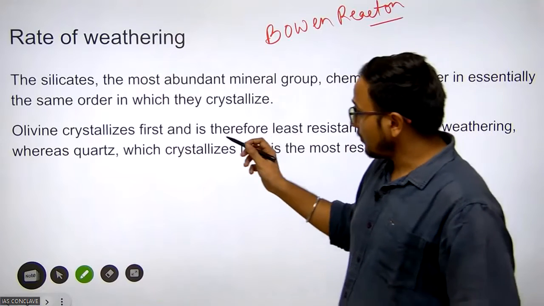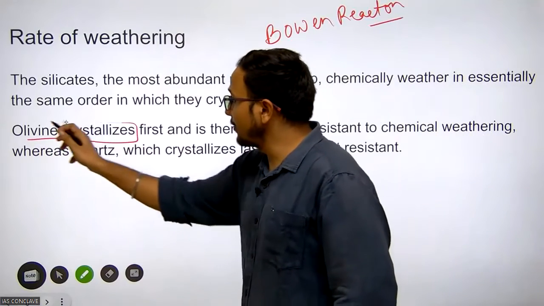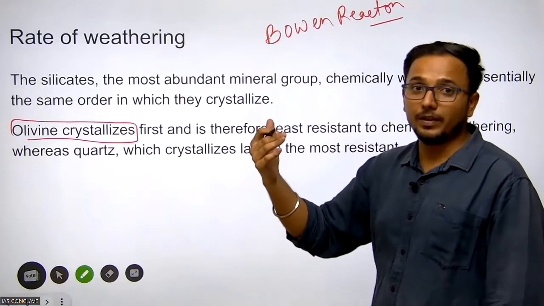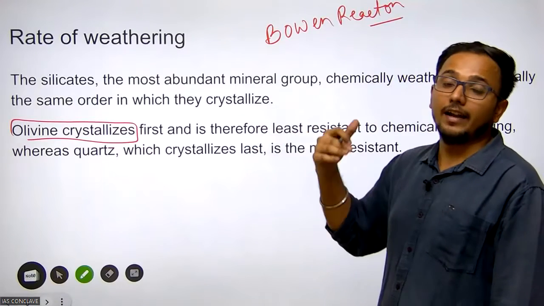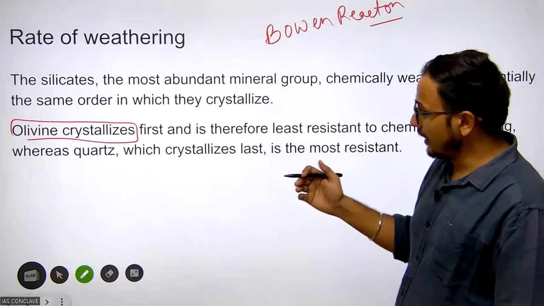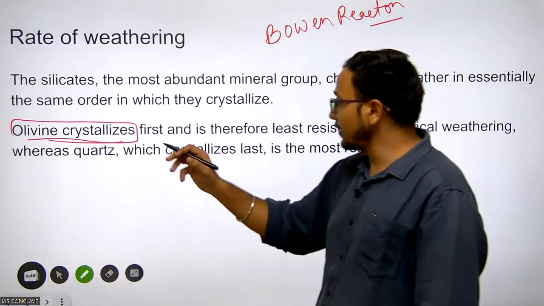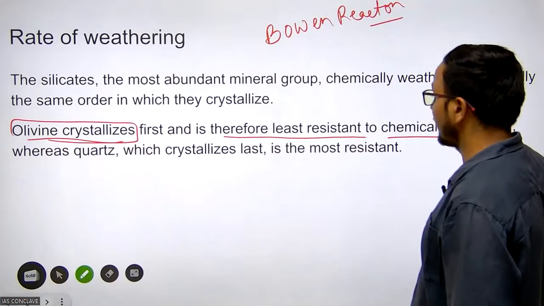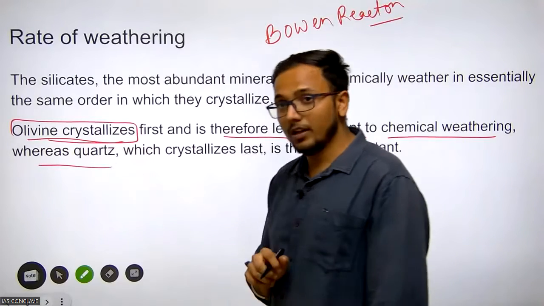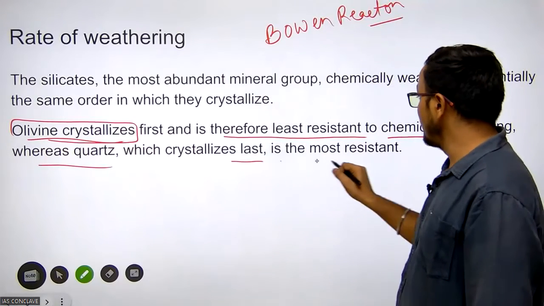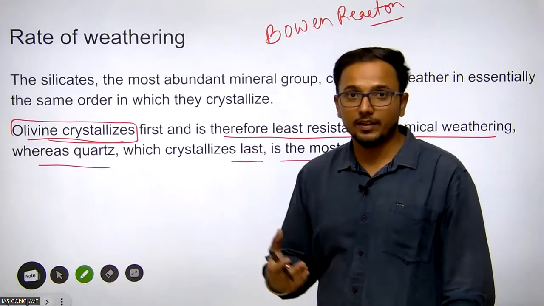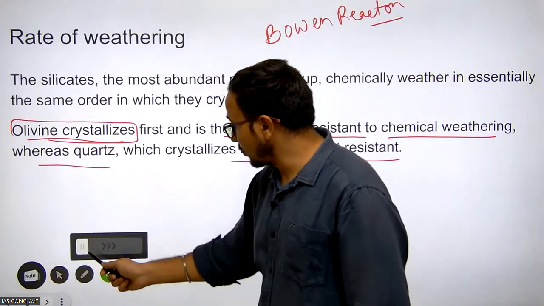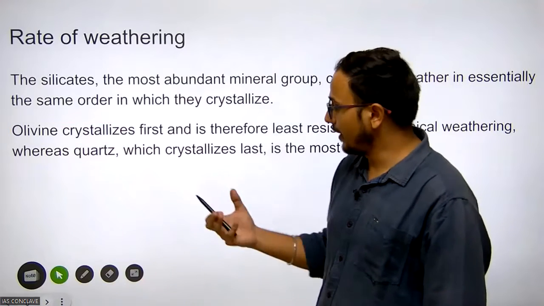Olivine crystallizes first, because the ferromagnesian minerals crystallize first, like ultramafic, then mafic, then andesitic, then felsic. In the same way, olivine crystallizes first and is therefore the least resistant to chemical weathering. But quartz, which crystallizes last, is the most resistant to weathering. So this is how the order of crystallization also affects the rate of weathering.